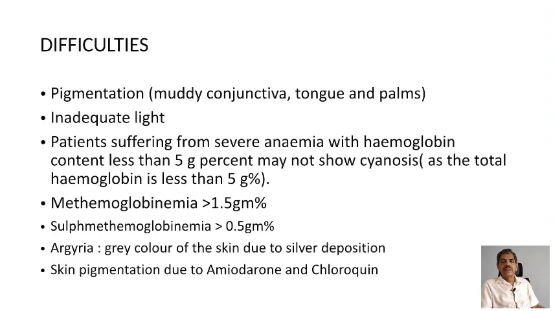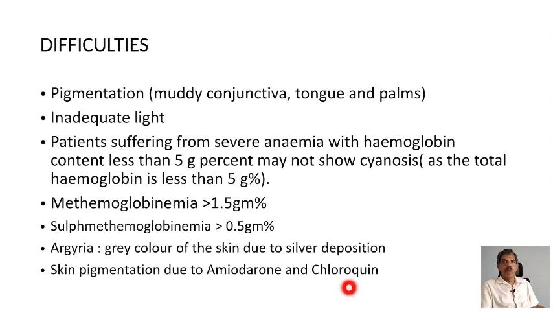Now there is argyria, that is deposition of silver in the skin. This is known to give an ash complexion somewhat similar to cyanosis. A lot of drugs are known to produce skin pigmentation, making it difficult to say or suspect cyanosis.